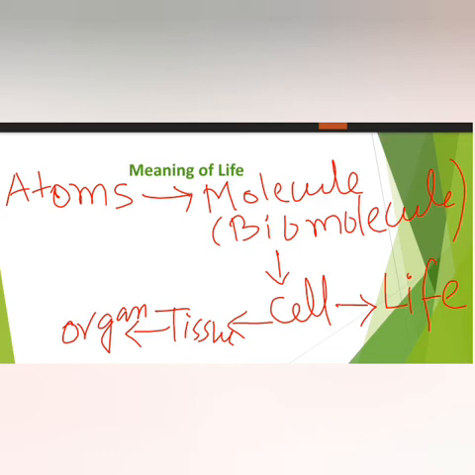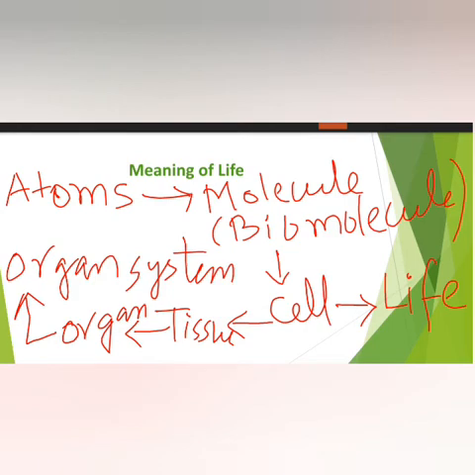Now more than one tissue, more than two tissues, they came together to form an organ. So different types of organs are formed. Now when these organs came together, then they form an organ system. As we can take the example of ourselves, a human structure. In our human body you will find it is a perfect example of organ systems. There are different organ systems.